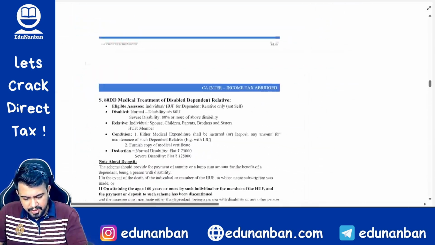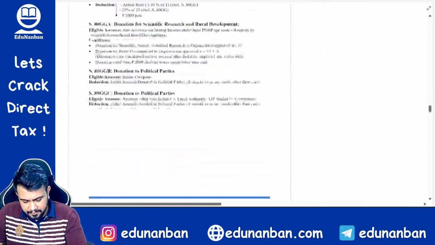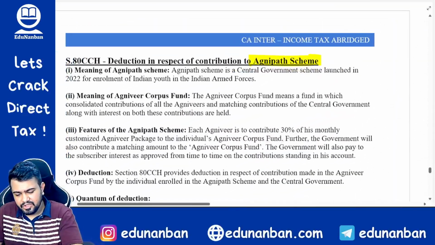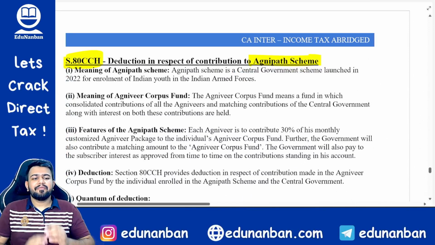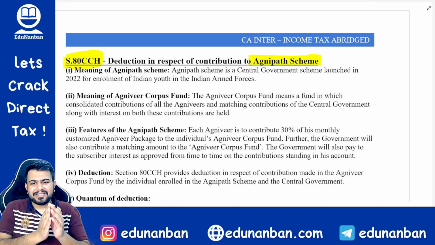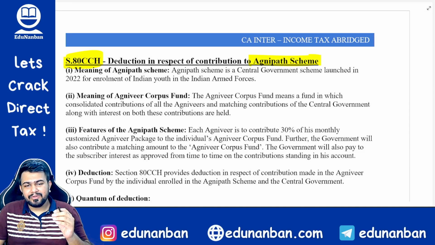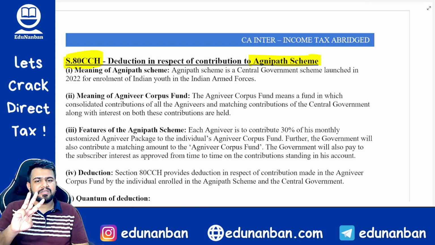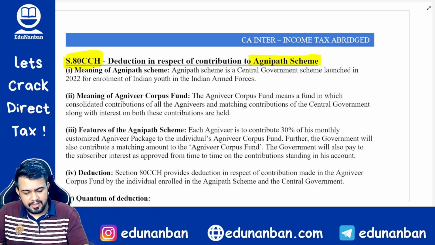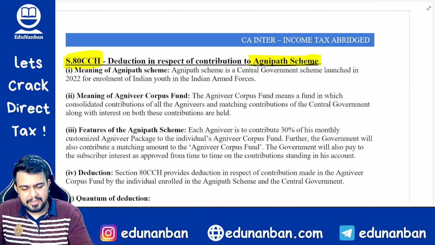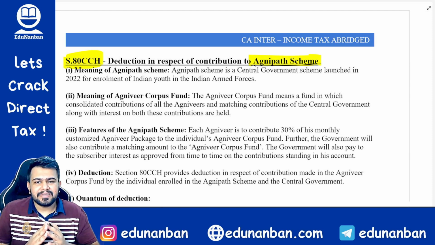Now let us move to the next deduction, which is section 80CCH. When I was discussing salary also, I told you that section 80CCH, along with that I will also discuss the salary provision, and also there is an exemption provision that also we will discuss together. So three sections we are going to study together right now, which is about the Agnipath scheme. Sir, what is this Agnipath scheme?